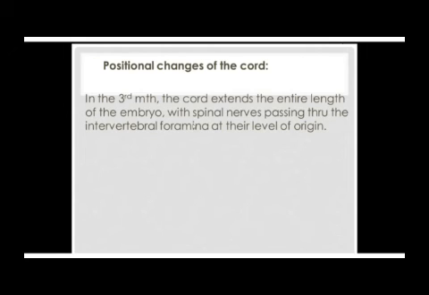Now, I want to make an important point here, that in the third month, that is towards the end of the first trimester. And every point I make is very important, members. It's important to put your heart to it. Towards the end of the first trimester, that is in the third month, the spinal cord extends the entire length of the embryo. In other words, the length of the spinal cord goes up to the caudal aspect of the embryo.